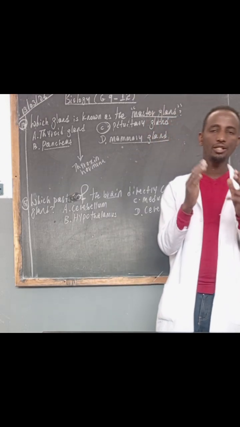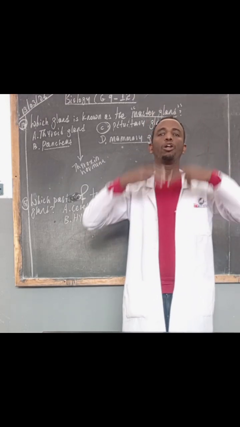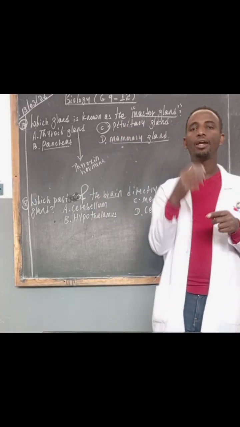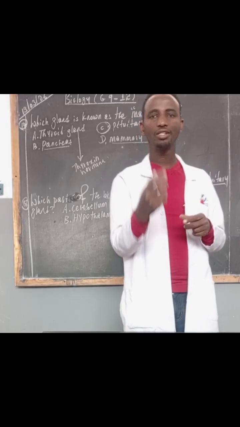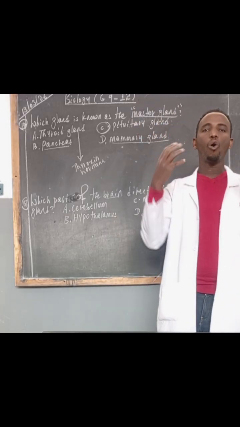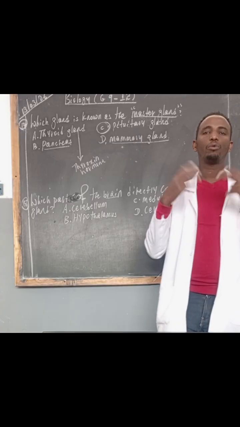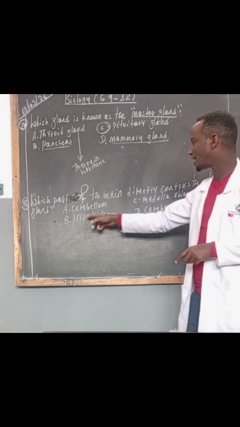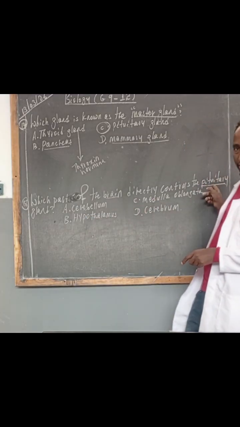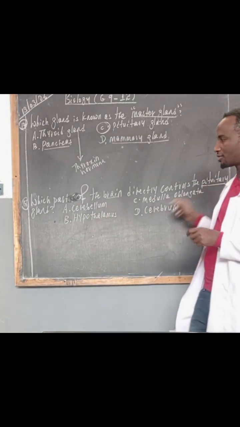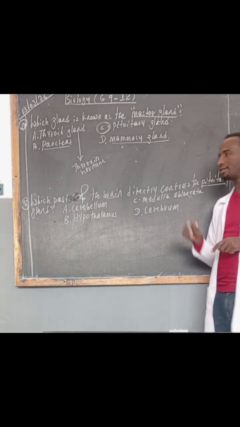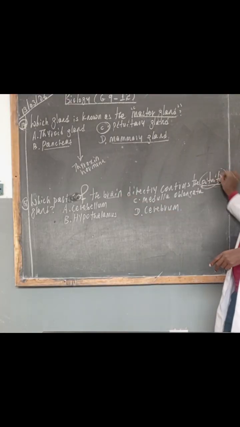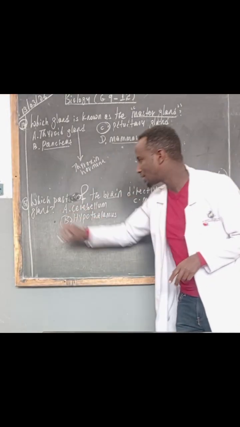What are the two body systems that control overall activities of our body? The nervous system and the endocrine system. These body systems control overall activities of our body. They are very important to regulate, to balance, to coordinate our body. So, the hypothalamus and the pituitary gland are very important components of the nervous system and endocrine system, respectively. So, the part of the brain that directly controls the pituitary gland is said to be the hypothalamus.